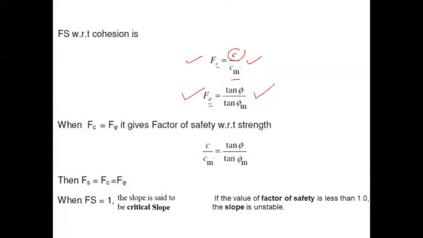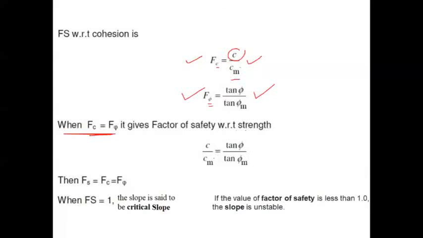So you need to remember, obviously some problems here and there will be asked on the factor of safety. This is very much important. When F_c becomes equal to F_phi, it is nothing but the factor of safety with respect to strength. Here it is cohesive strength, and here it is friction.